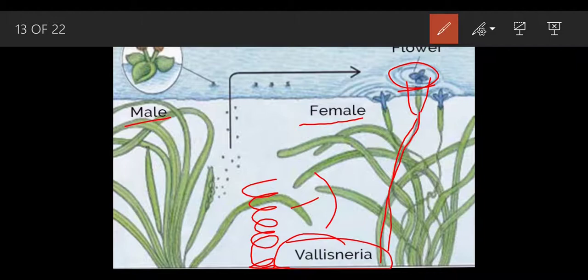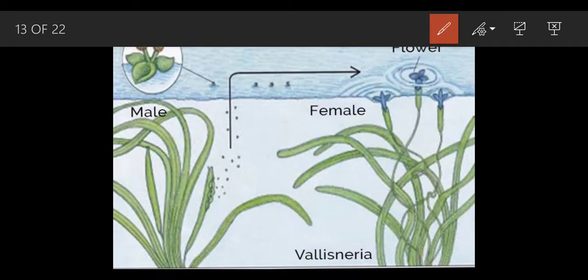Why do they go on the surface of the water? Because they have to find these pollens. And where are these pollens situated? On the surface of the water, as in the condition of Vallisneria. This is the male, and you can see this part. This is the male part which is producing these pollens in large quantities. These pollens are getting moved upwards. Okay, and they came on the surface.